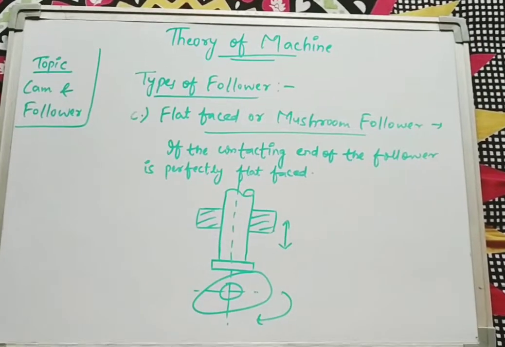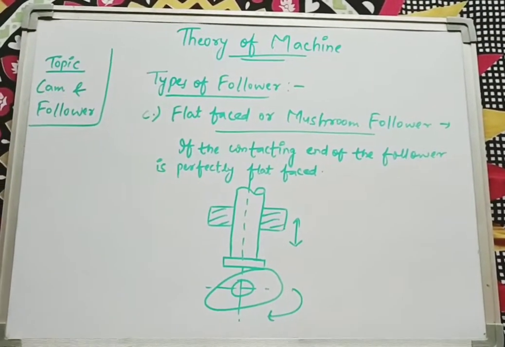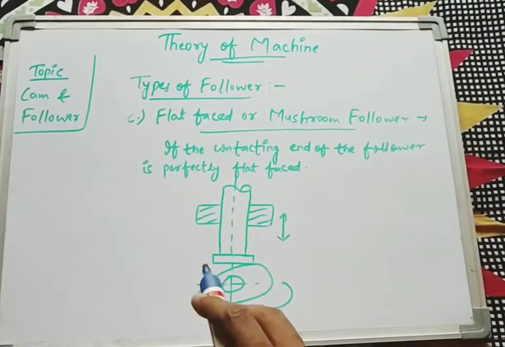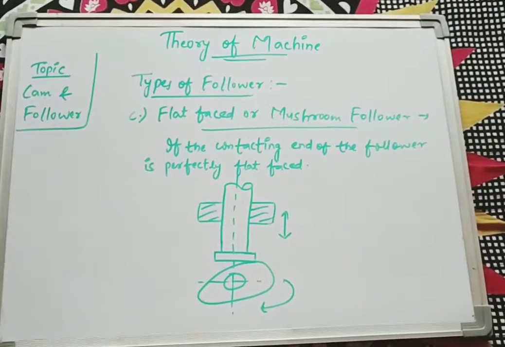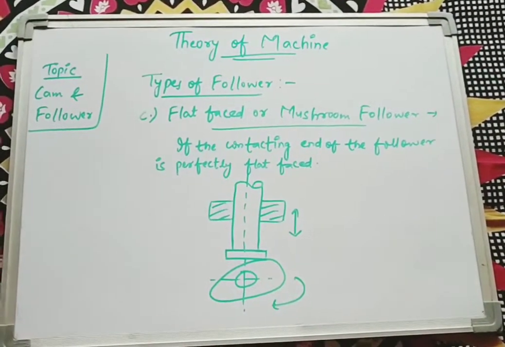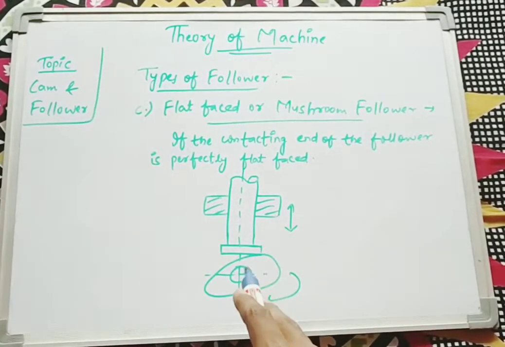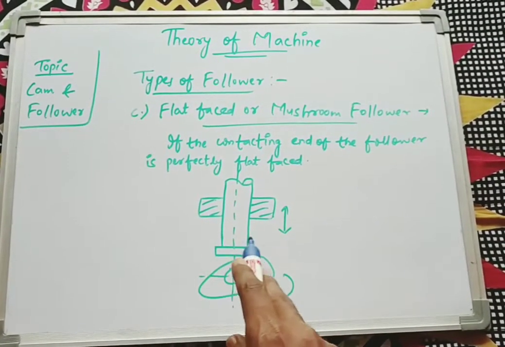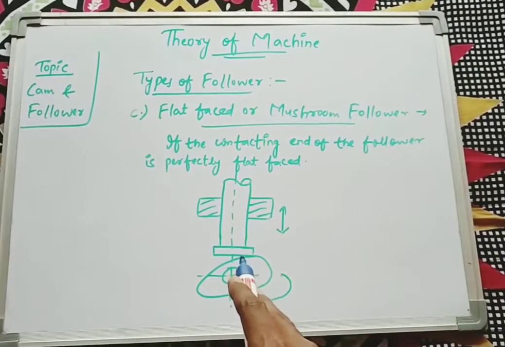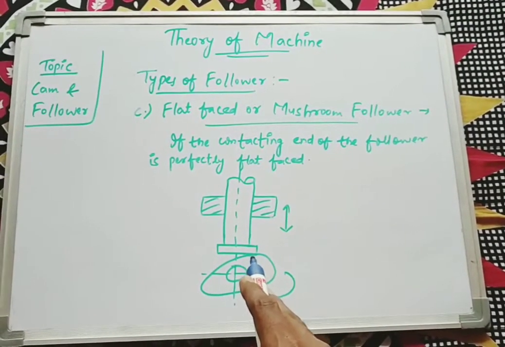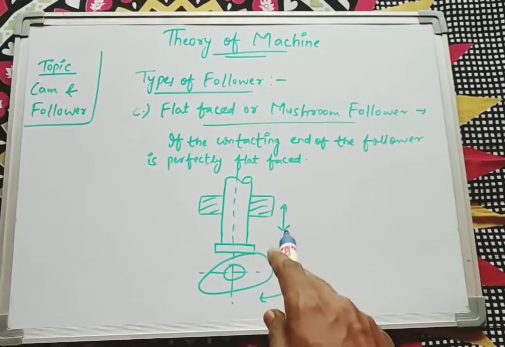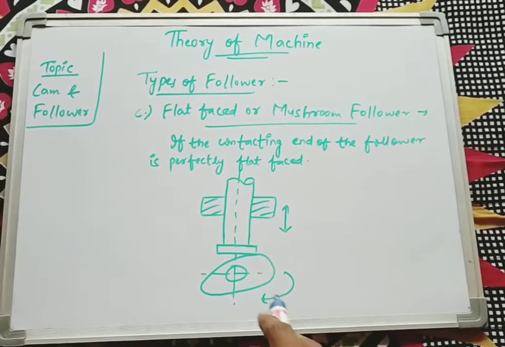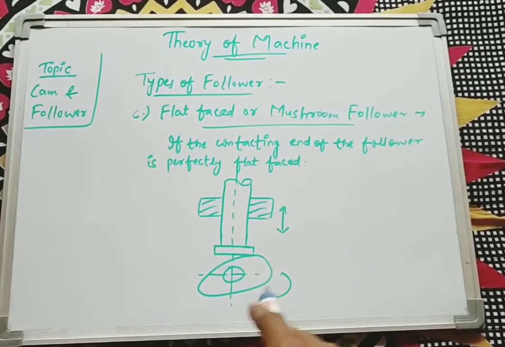Now coming to the third one, that is the flat faced or mushroom follower. This type of follower is also known as a mushroom follower. The definition suggests that if the contacting end of the follower is perfectly flat faced, that means the end of the follower which is contacting with the cam will be of flat shape. The figure shows the end is of flat shape. So this type of follower is known as a flat faced follower, or also a mushroom follower. I have given the direction here that the follower will move up and down, that is reciprocating motion, and the cam will move in a rotary motion, that means in an angular way.